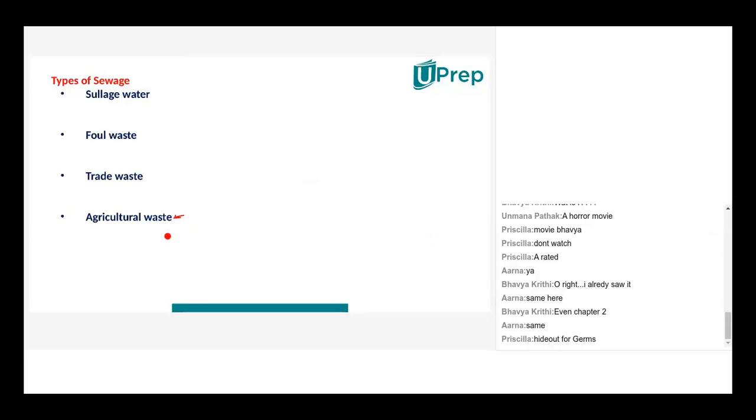Agricultural waste is self-explanatory, right? This is all the wastewater that comes from agricultural land, which obviously, as we discussed, would have a lot of pesticides, herbicides, weedicides, right? It could also have certain fertilizers, which are leftover fertilizers, manure, right? This could have all these constituents in sewage water. Agricultural waste is mostly filled with nutrients. See, but then again, if these are all chemical waste now, especially these first four, you know what, Priscilla?